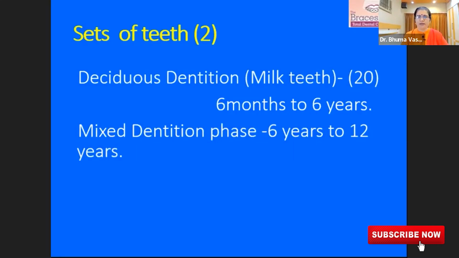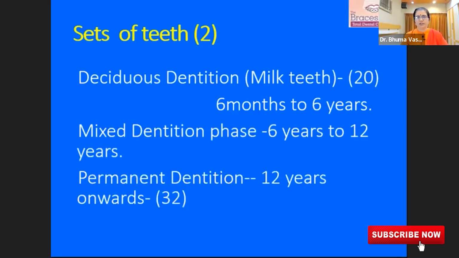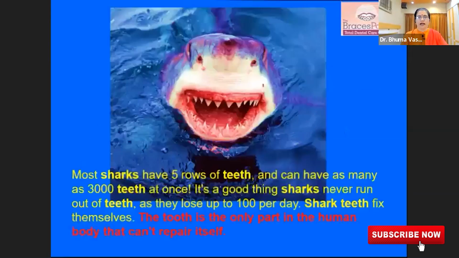Mixed dentition phase, where the baby teeth are falling and the new ones are coming in, that phase is from 6 to 12 years. And permanent dentition is from 12 years onwards. Wisdom teeth would erupt at the age of 18 to 25, generally, and remaining teeth would be already there before around that age. Now, sharks are blessed with so many teeth.